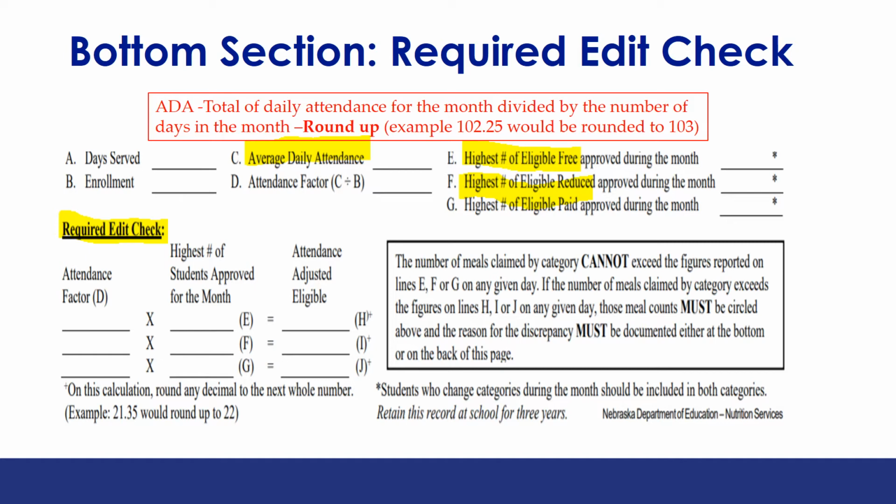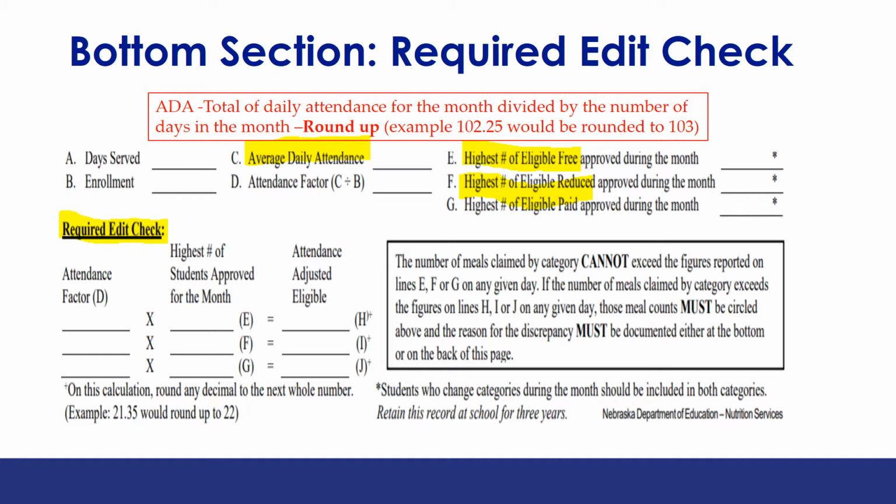If a student changes categories during the month, they should be counted in both categories. So, for example, John Jones is eligible for reduced meals at the start of the month. The household submits a new income eligibility application later in the month. The determination is made John is now eligible for free meals. He would be counted in both the reduced and free counts.